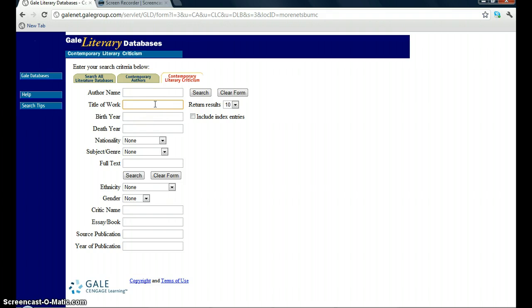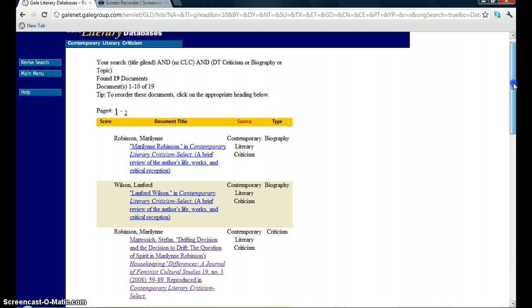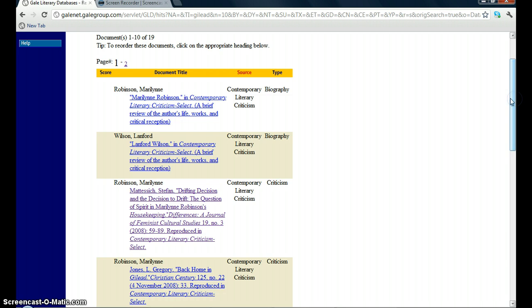So let's use an example for title of a work, Gilead by Marilynne Robinson, and just type that in and then click search. And then if you notice, there are a few things to point out with this page. First of all, there are 2 pages of resources or literary criticism. The actual document title of the article on Marilynne Robinson, in this case, this one is Contemporary Literary Criticism. All of these are going to be in this resource.